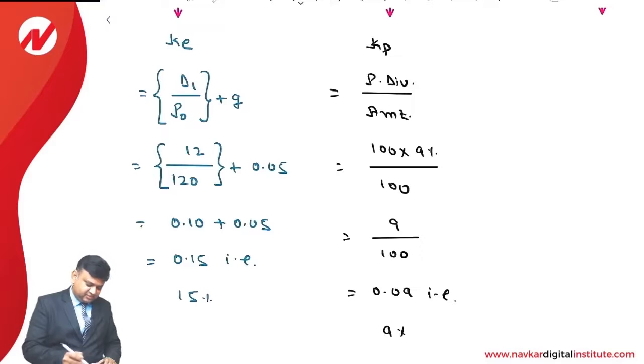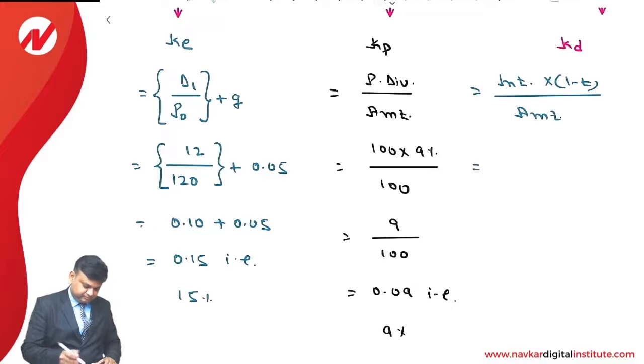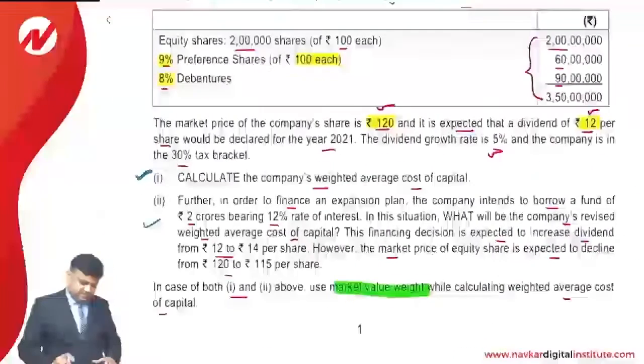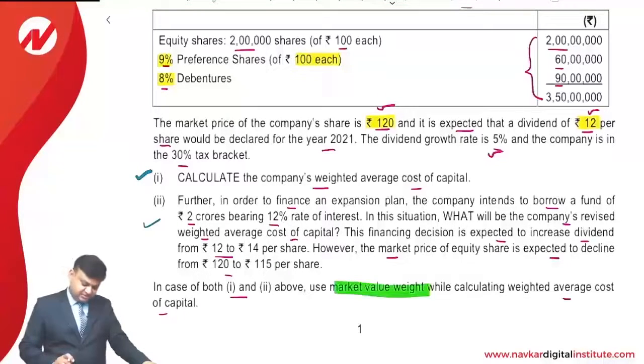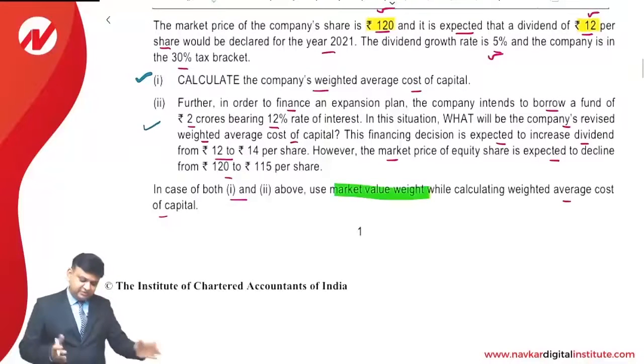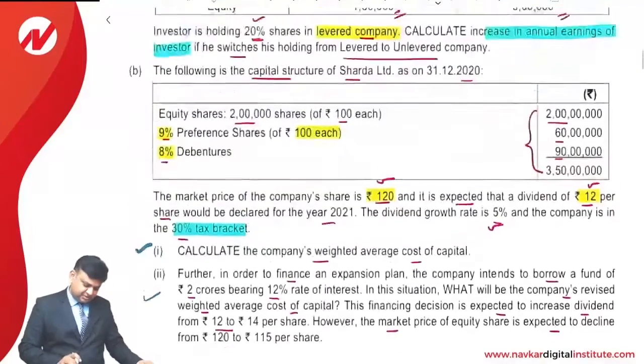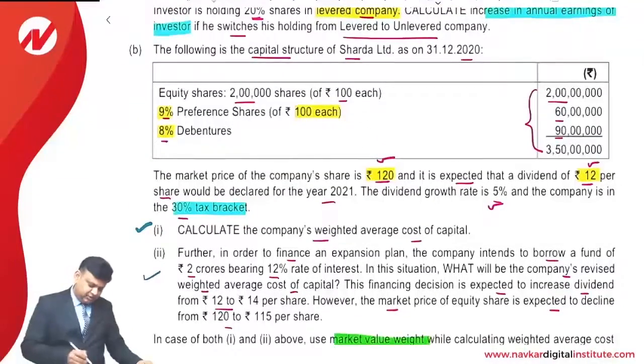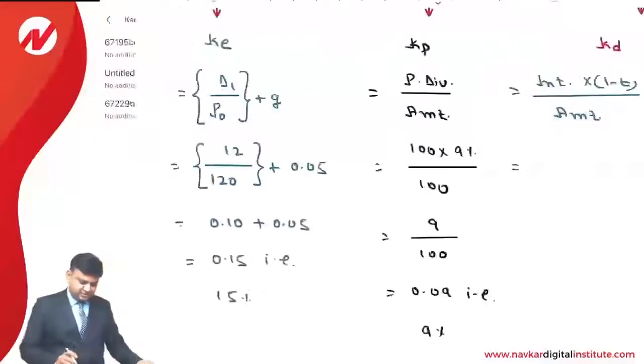Next is cost of debenture. In that, it is interest into (1 minus t) divided by amount. Because the payment of the interest is tax deductible, that is the reason. No information is given for the face value of the debenture, so we'll make the calculation on the total value. And income tax rate is 30%, and the rate of interest is 8%.